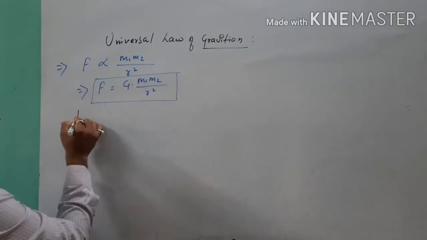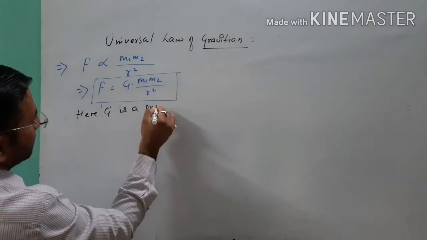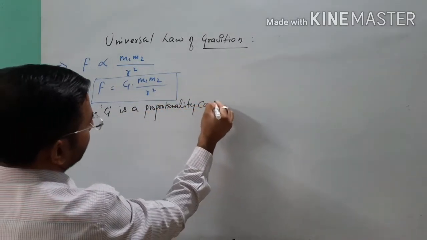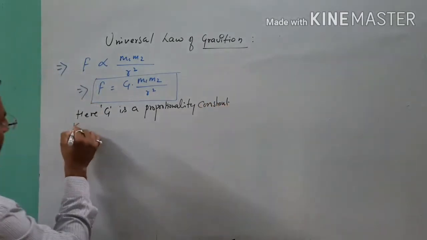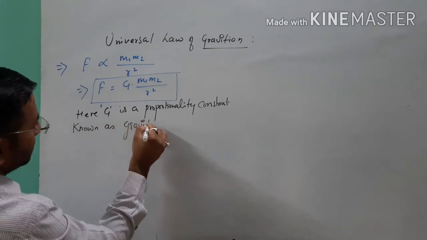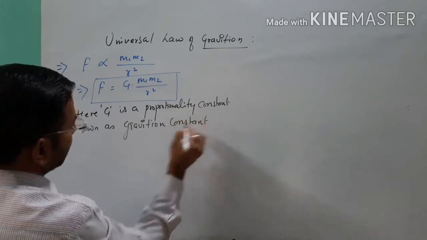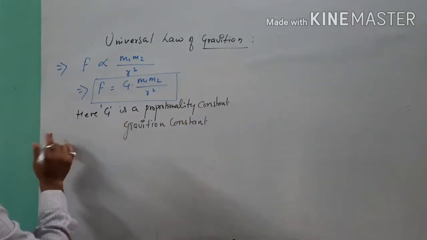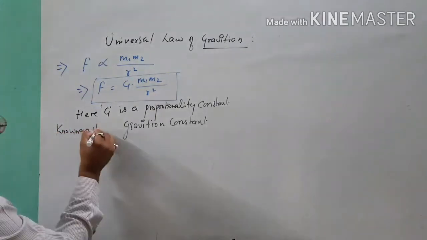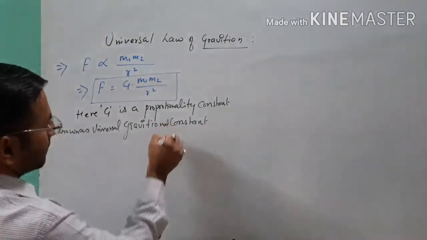Here capital G is a proportionality constant known as gravitation constant, or you can add this one, known as universal gravitational constant.